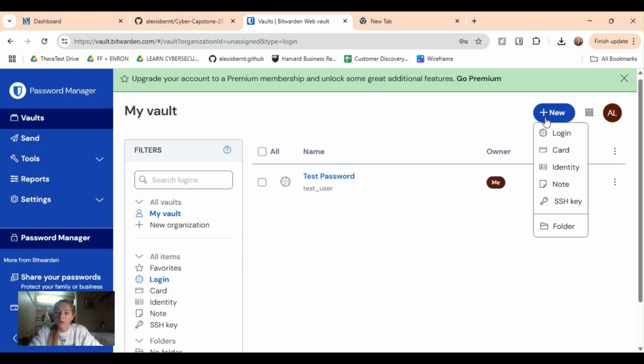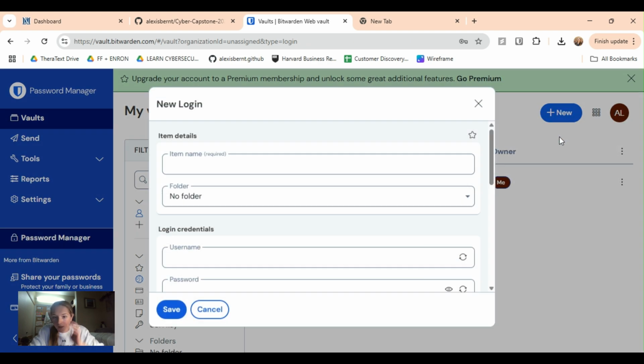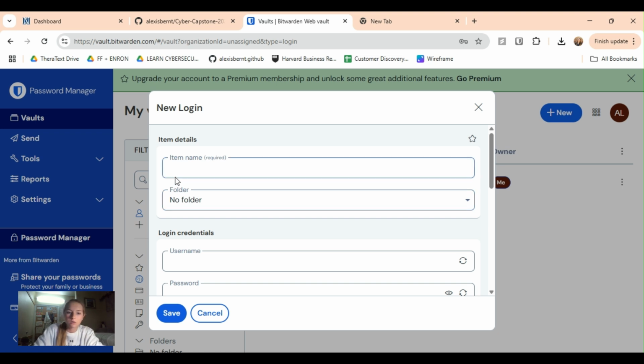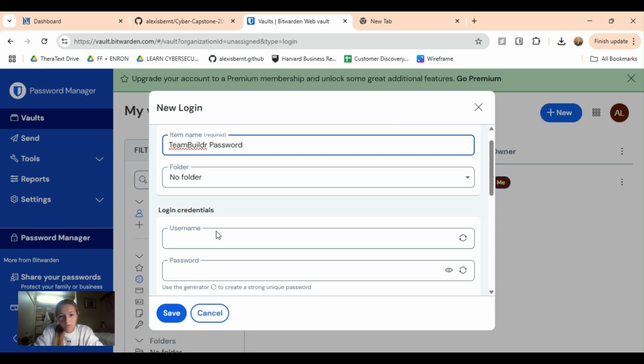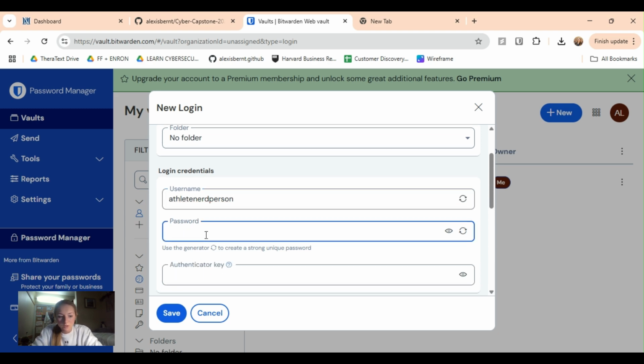So to create a password, let's say we're going to input our information for our workout platform, which is going to be Team Builder. So Team Builder password. My username for Team Builder is athlete nerd person. And then the password I'm going to use is just going to be super simple. 123 pound sports exclamation point. So we can see that password 123 pound sports.